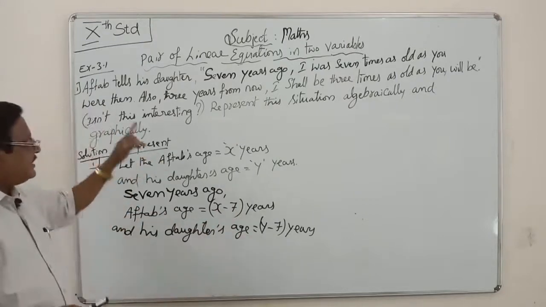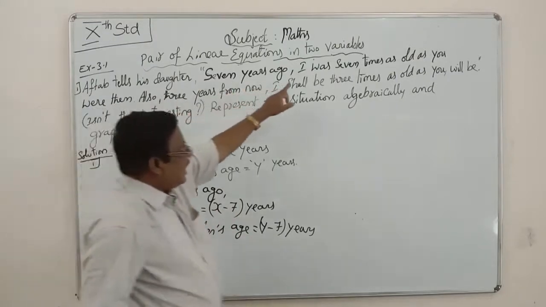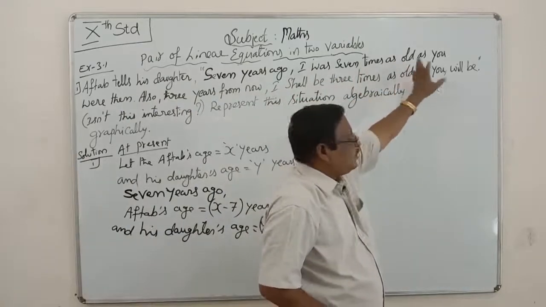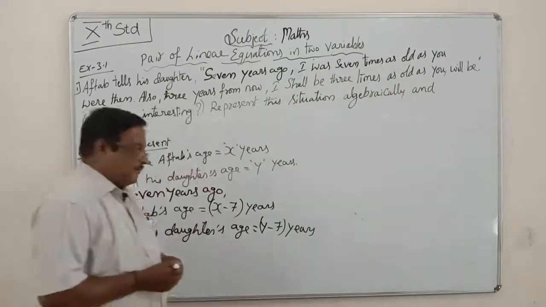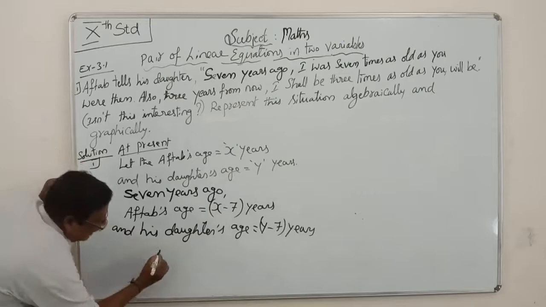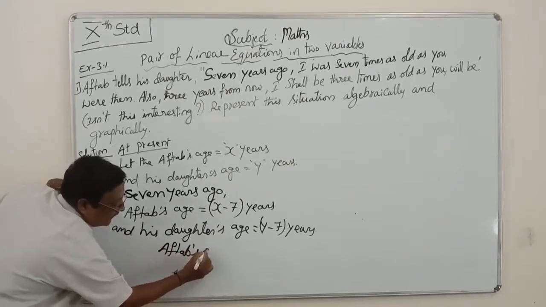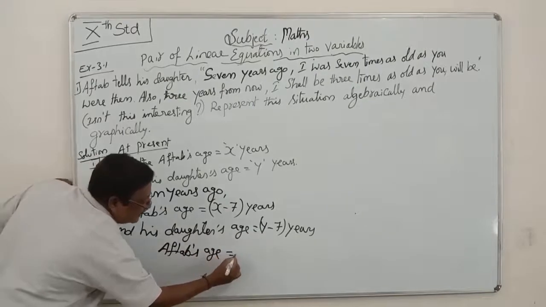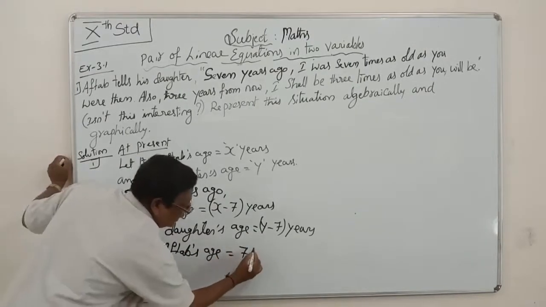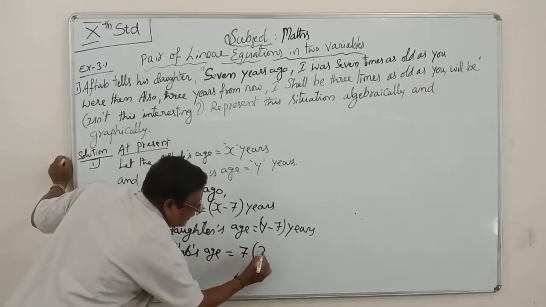What is the condition? The father says, "I was 7 times as old as you."